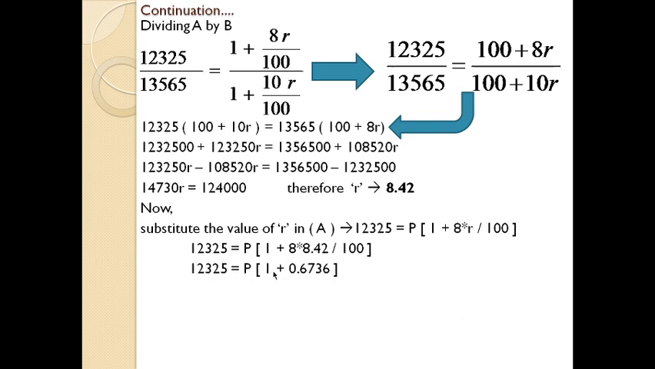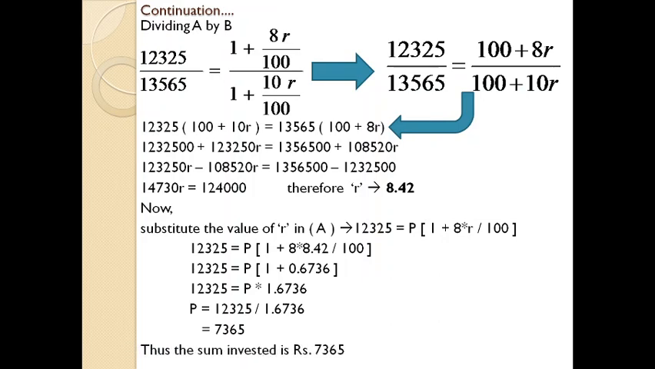It can be solved as 12,325 equals P into 1 plus 8 into 8.42 divided by 100. If you solve this part of the brackets, you will get 0.6736. Finally, 12,325 equals P into 1.6736. Finally, P equals 7365. So, the principal amount which the man had deposited in the bank is 7,365.